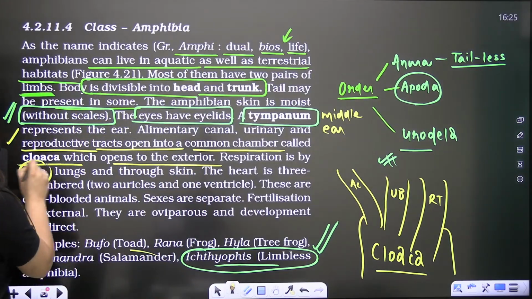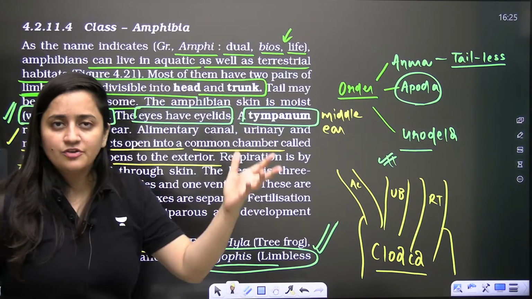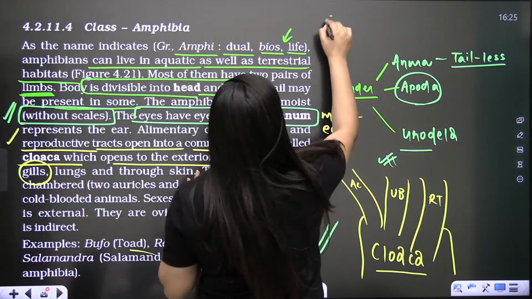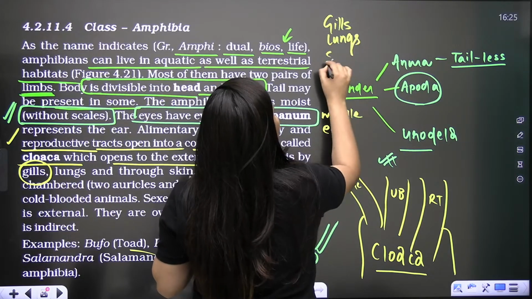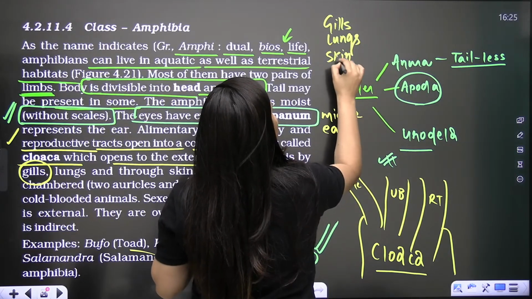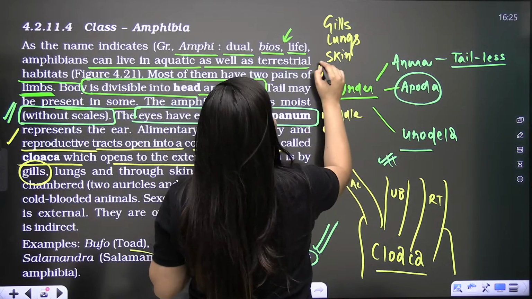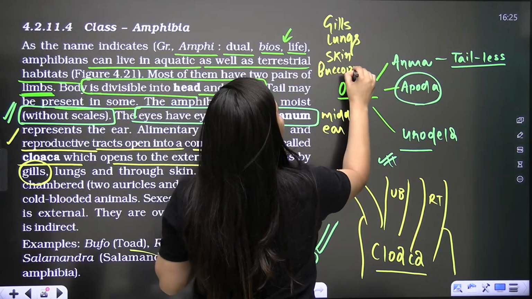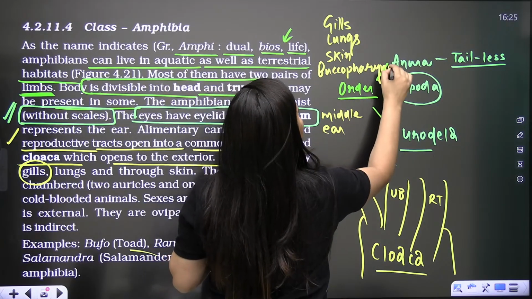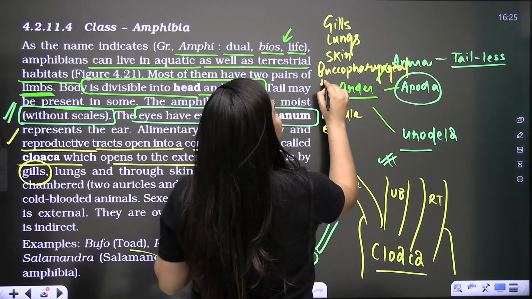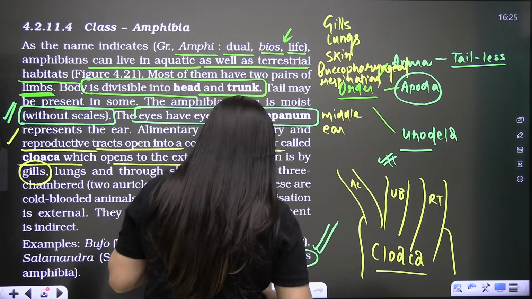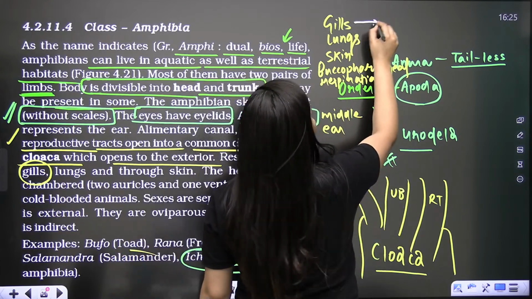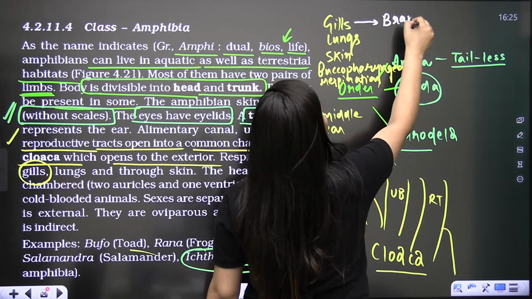So respiration in amphibians is of different types. They can use the gills, they can use the lungs, they can use the skin as well. And in the case of frog, you will see buccopharyngeal respiration as well. From the buccopharyngeal cavity, they exchange the gases. If gills are involved, the respiration will be branchial.